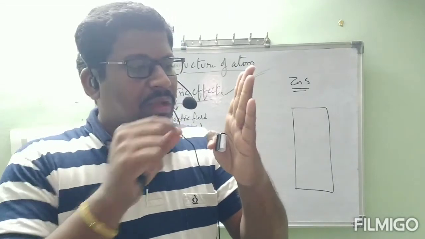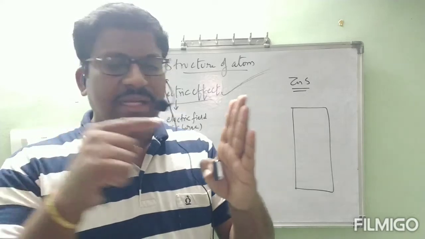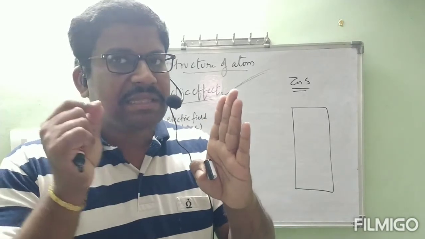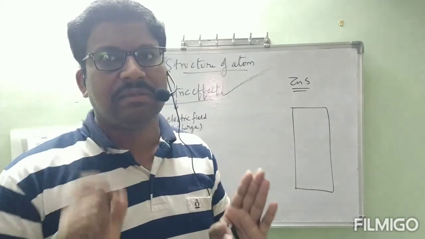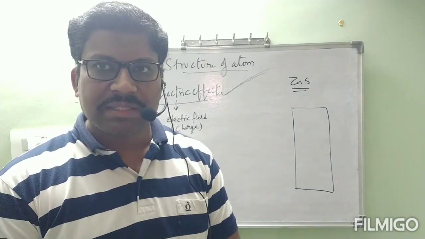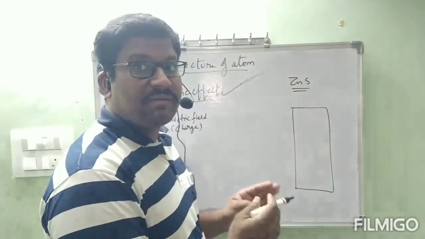After some time, a dot will appear. After creating that spark, a dot immediately appears on the screen. By seeing that dot, we can understand that some charged particle is falling on that screen. Suppose this is the zinc sulfide screen, which is white in color.